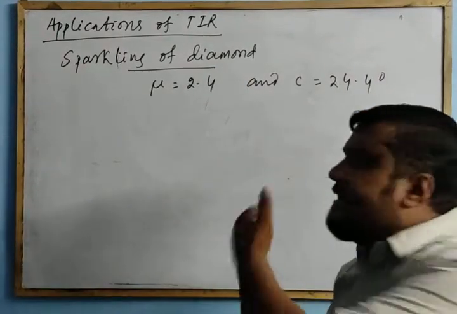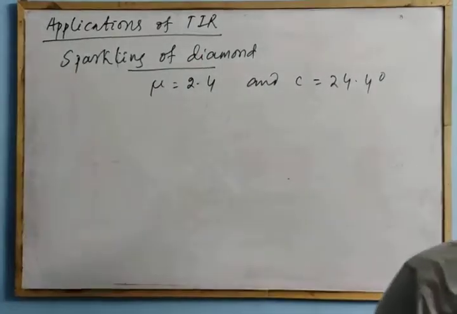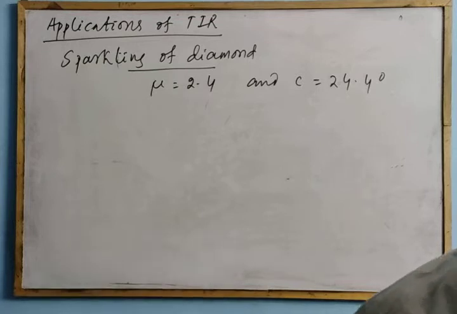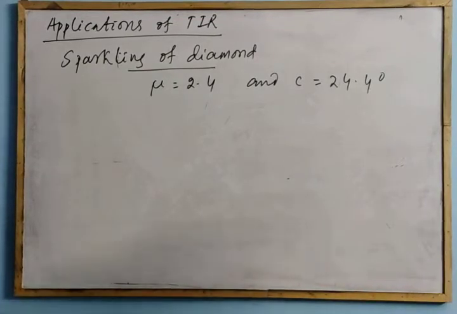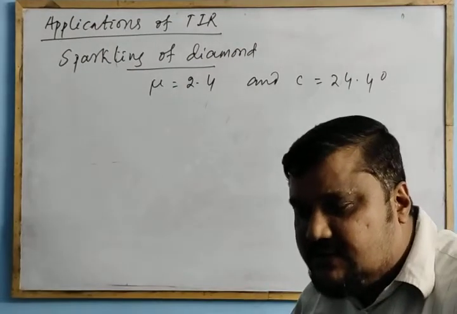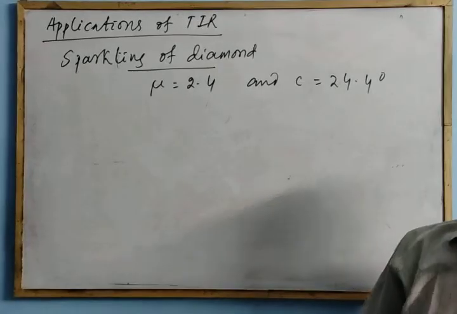You will get all the details of how to write this in the notes. Then another example is the shining of air bubbles in water. If you find air bubbles in water, they shine because of TIR.